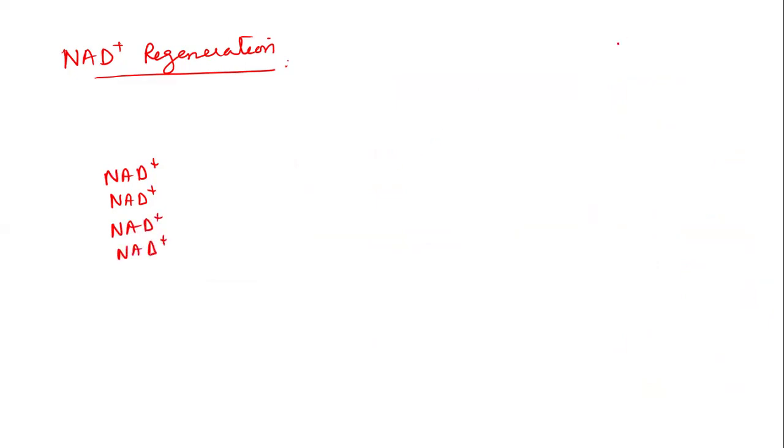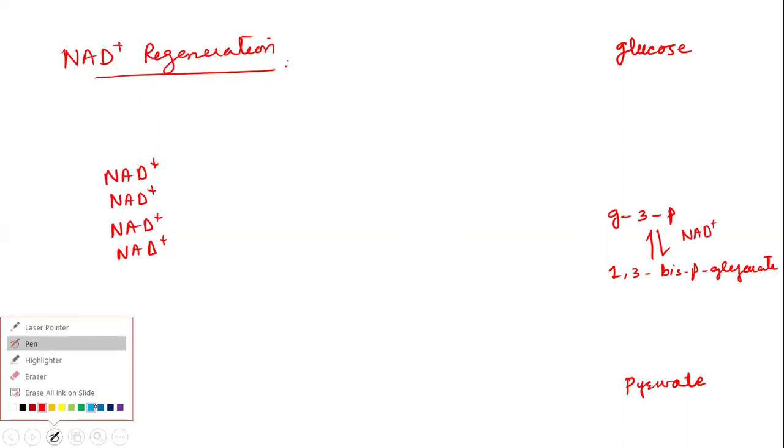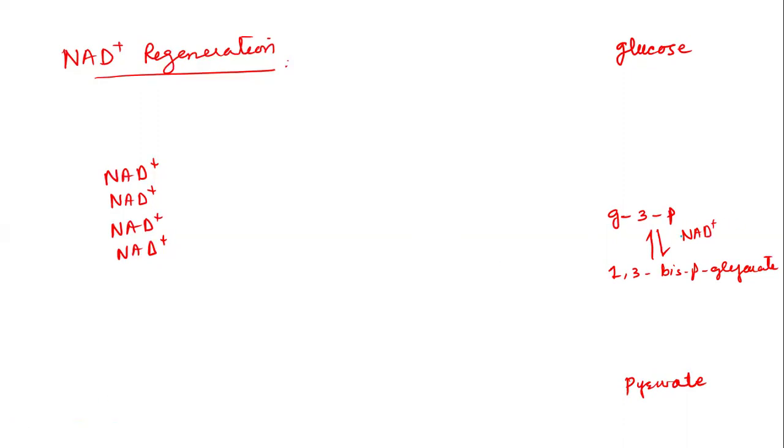And during glycolysis, when glucose is being converted into pyruvate, the first enzyme of the payoff phase converts glyceraldehyde 3-phosphate into 1,3-bisphosphoglycerate. This enzyme requires NAD plus. So by the activity of this enzyme, one molecule of NAD plus is converted into NADH.